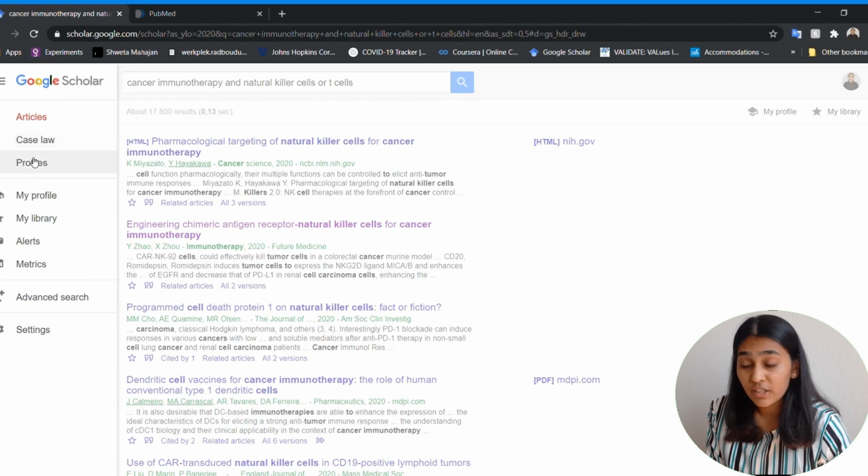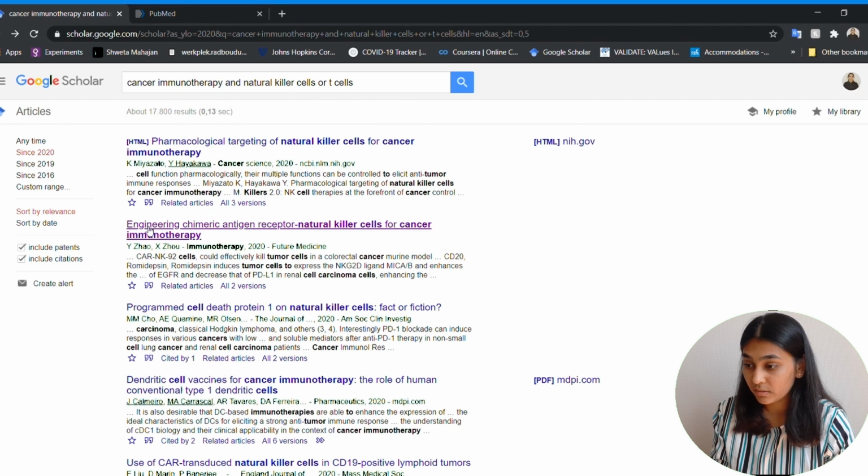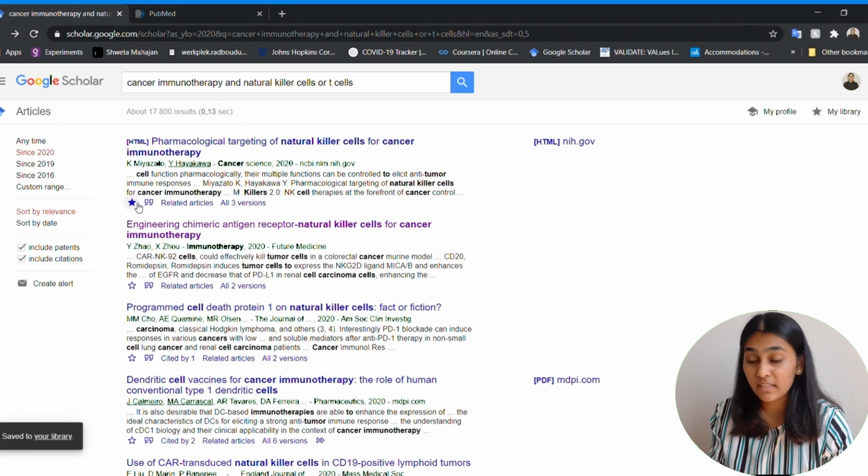You can also create your own library on Google Scholar. So if you know that you will be reading some of the papers later on, you can just star them and they are saved to your library.